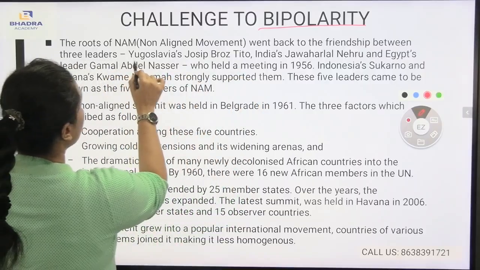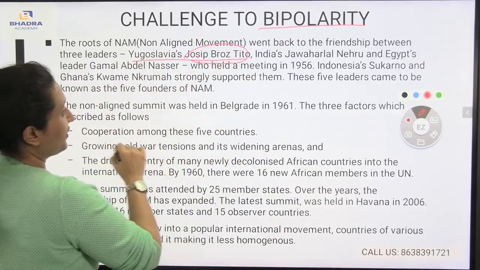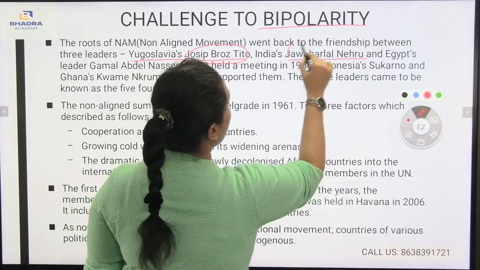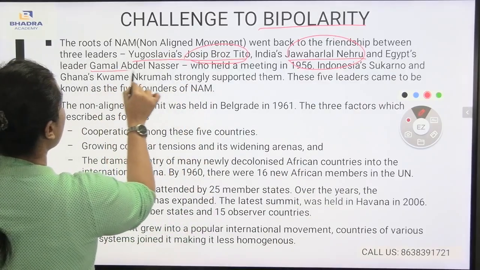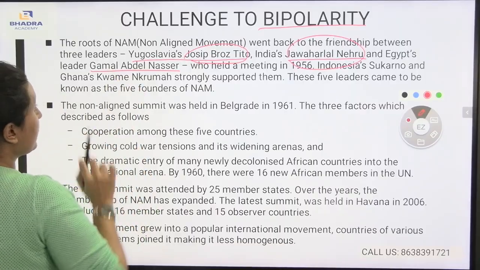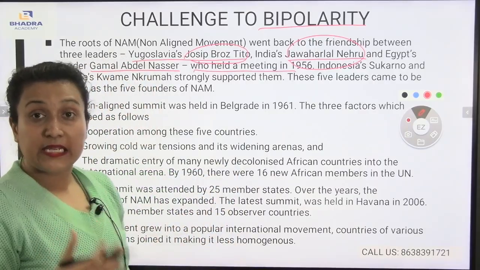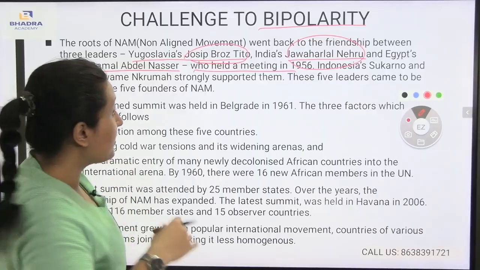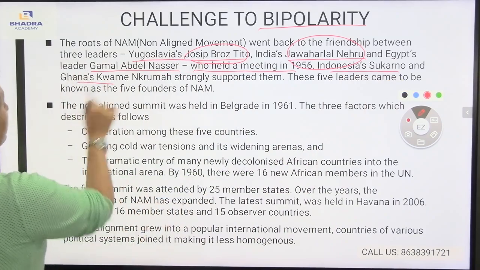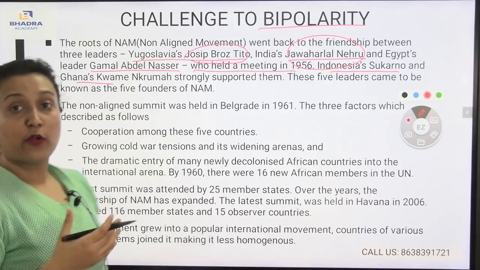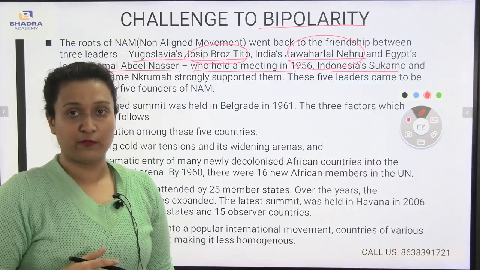First comes Yugoslavia's Josip Broz Tito. During that time, Josip Broz Tito was the president of Yugoslavia. Here comes Jawaharlal Nehru. Jawaharlal Nehru was the prime minister of India. Third comes Egypt's leader Gamal Abdel Nasser. Gamal Abdel Nasser was the leader of Egypt during that time, who held a meeting in 1956. You see, these three leaders held a meeting in 1956, and then come the other leaders, Indonesia's Sukarno and Ghana's leader Kwame Nkrumah. Kwame Nkrumah also supported them. As a result, the organization of NAM, the non-aligned movement, was founded.